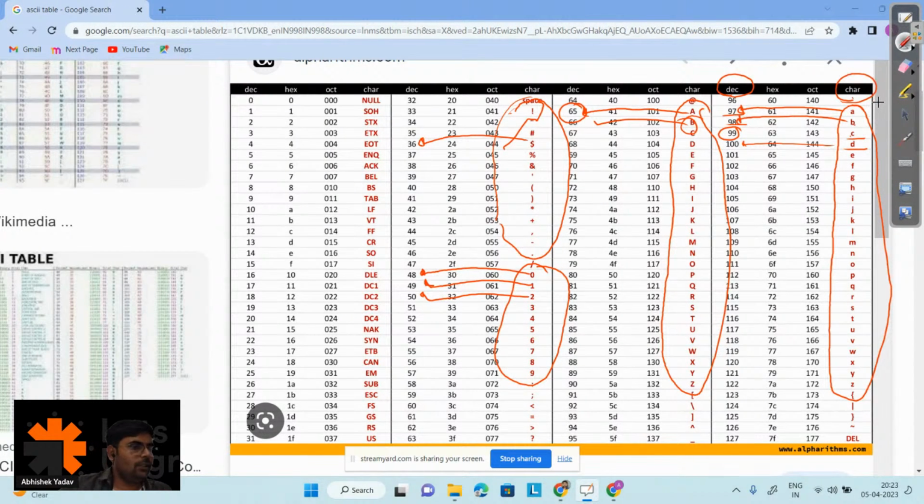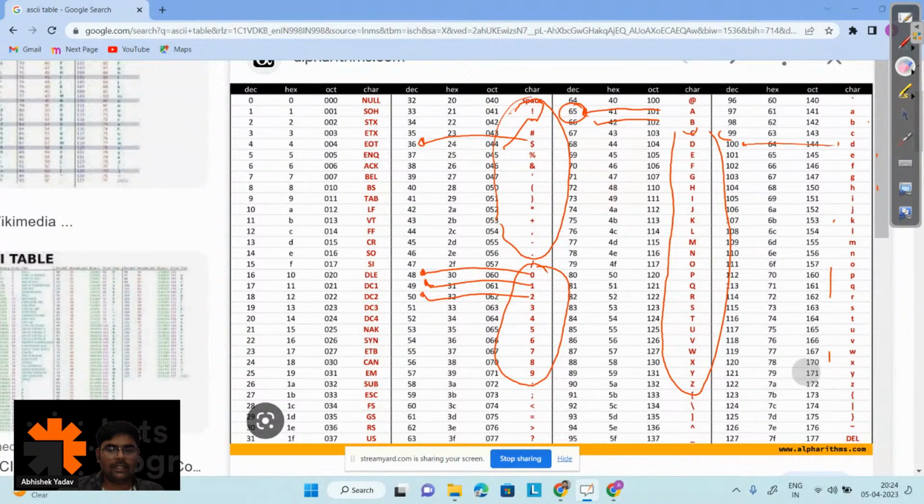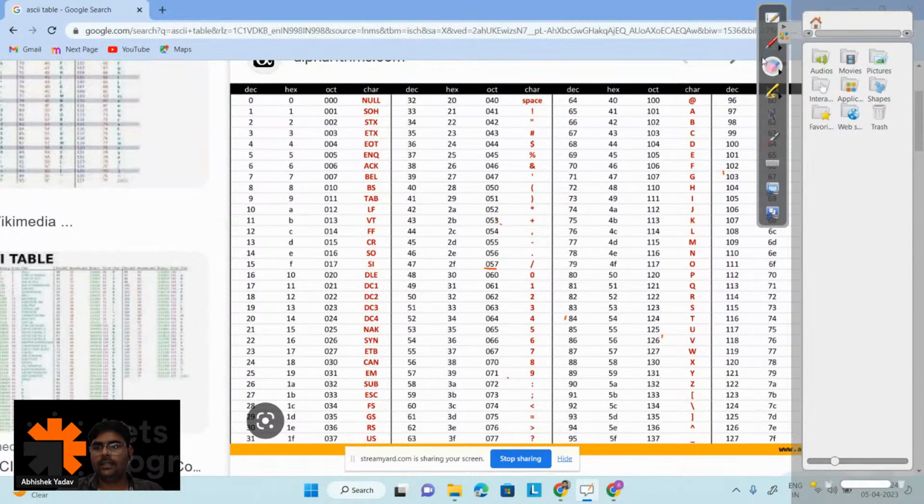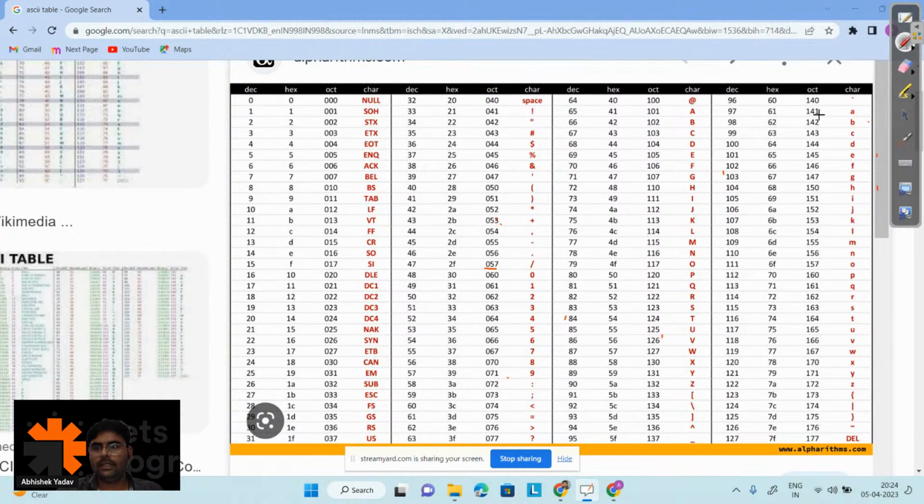You don't need to learn this ASCII table, Vanshika, okay? The more you use it, the more you practice, you will get a clear understanding. The more important thing that you have to learn here is this: for small a, it is 97.